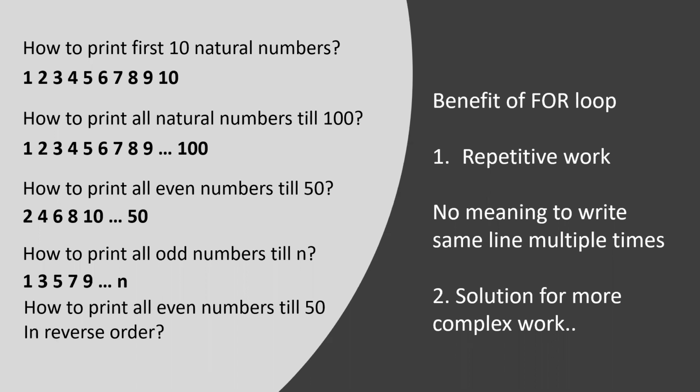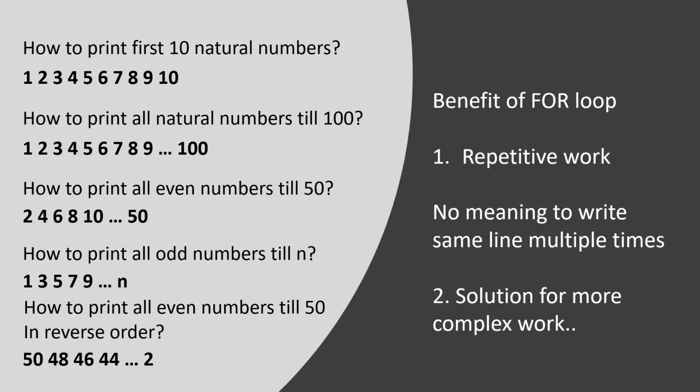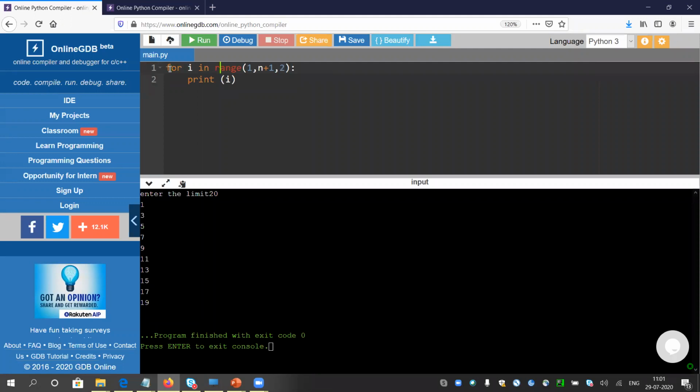So how to print all the even numbers till 50 in reverse order? It is pretty interesting. In the question they do not ask about the limit, so it is straightforward. They have mentioned it should be till 50, but in reverse order. So now we have to start from 50 and go up to 2.